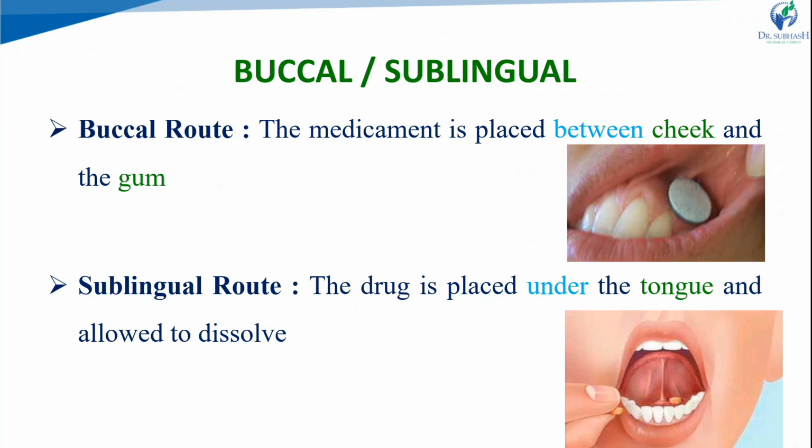In the buccal route, the medication or drug is applied between the cheek and the gum, and in the sublingual route, it is placed under the tongue and allowed to dissolve. That is one of the options we can use for better absorption as compared to the oral route.